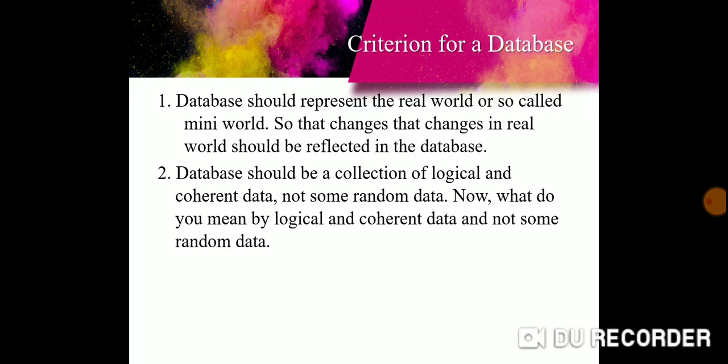Coherent means something that comes from a single category, and the data exists with a logic. Though this data is fact, not necessarily all the facts that exist are logical. We will look at the example, you will understand better.